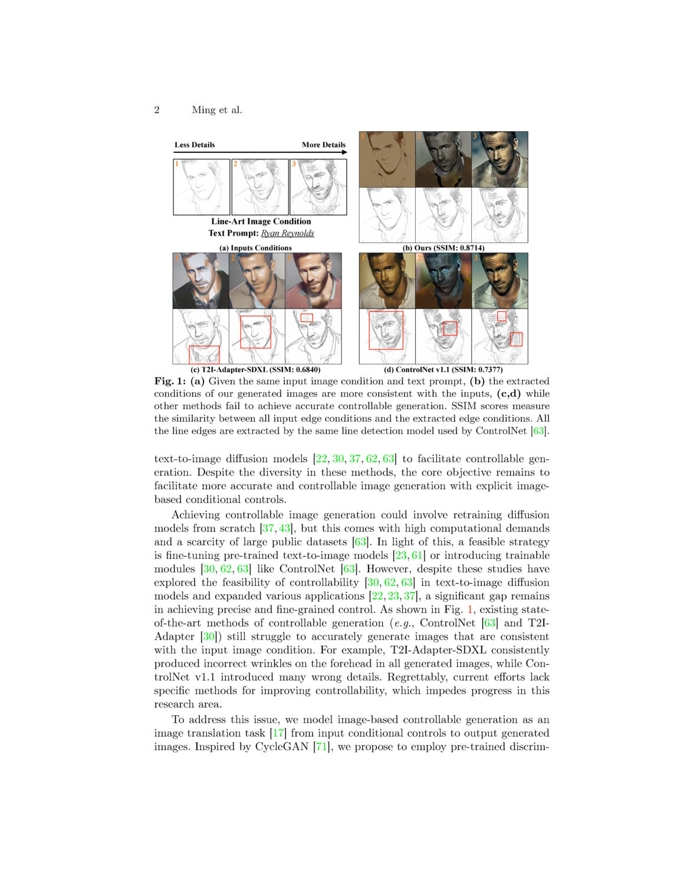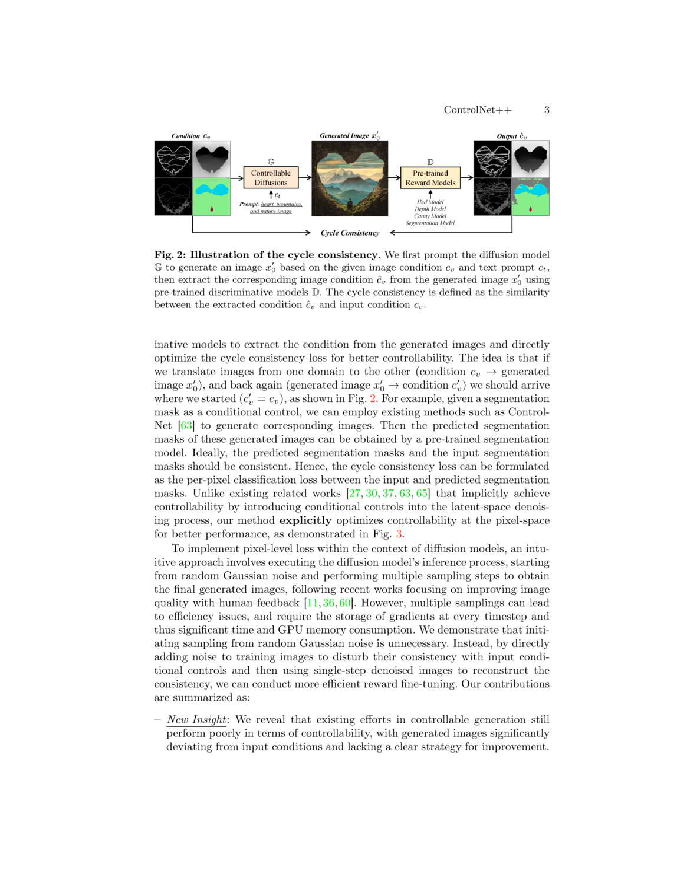The proposed method differs from existing works in terms of optimizing controllability by explicitly optimizing controllability at the pixel space level for better performance. Unlike existing methods that implicitly achieve controllability by introducing conditional controls into the latent space denoising process, the proposed method employs pre-trained discriminative models to extract conditions from generated images and directly optimizes the cycle consistency loss. This approach ensures that the predicted conditions and input conditions are consistent, enhancing controllability.